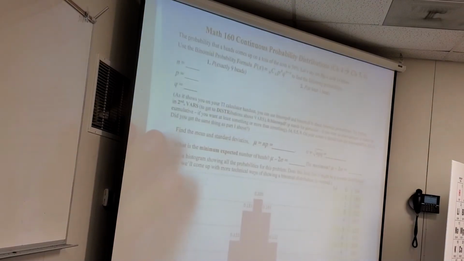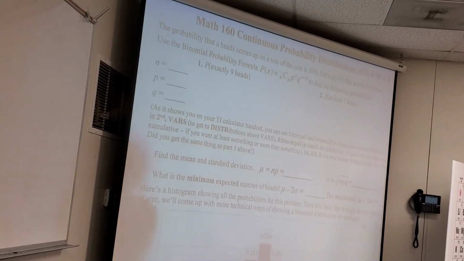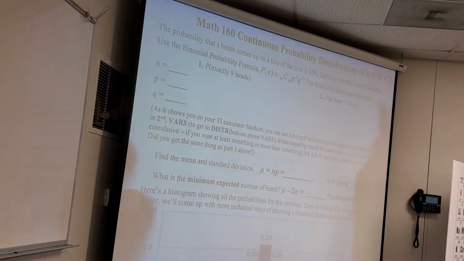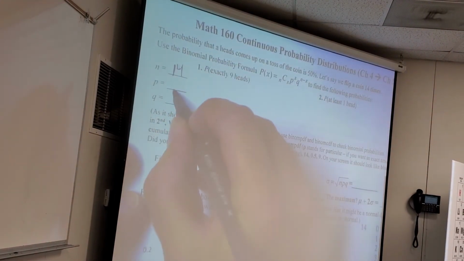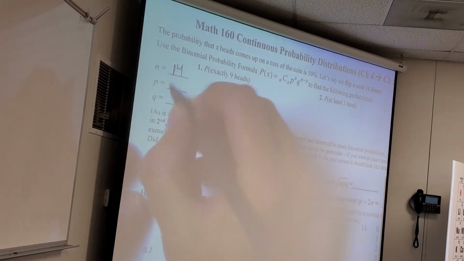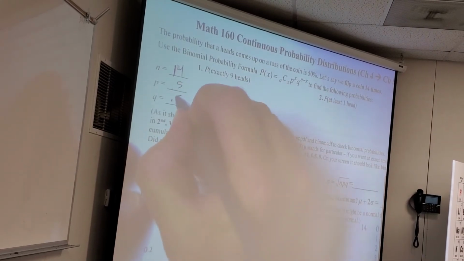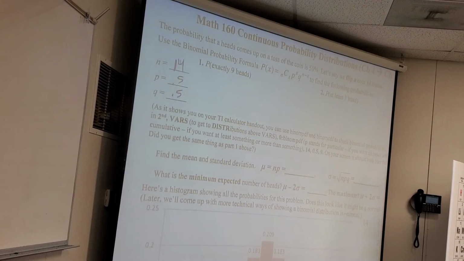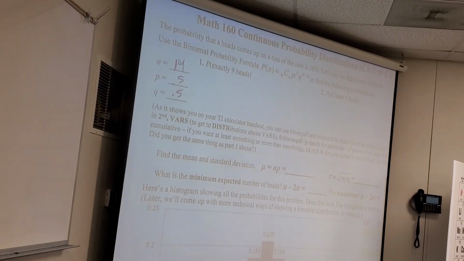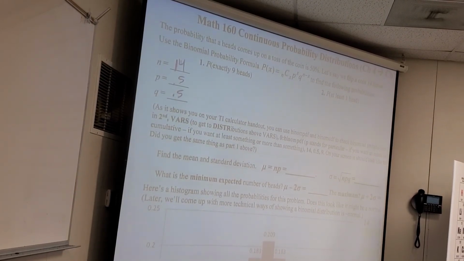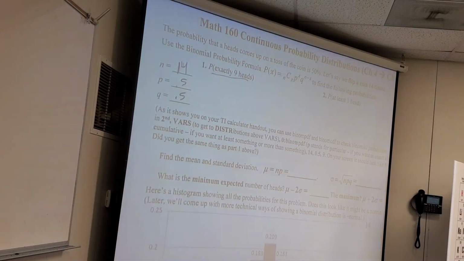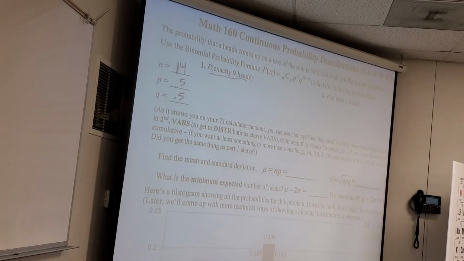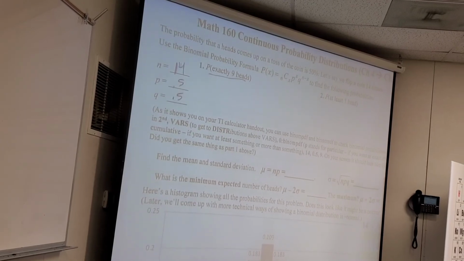So up here for flipping a coin, what would N be? 14. Of course, P and Q happen to be 0.5 each. I like it, 50-50 shot. We're assuming this is a regular coin. Nobody's tampered with it. So how would you set up the formula? Take a second. If you haven't done this yet, try to set up what the formula looks like for that first question. Getting exactly 9 heads.